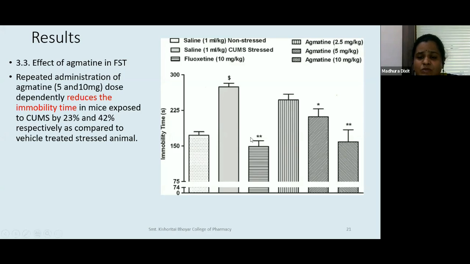What do we do in this? We put the animal into a plexiglass cylinder, and see if the animal tries to free itself, come out of the cylinder, but after a point the animal just gives up. This test is done for 6 minutes. Now here you can see the normal animal would be immobile for 150 plus seconds. Immobility is a marker of despair. They are not trying to come out of the glass.